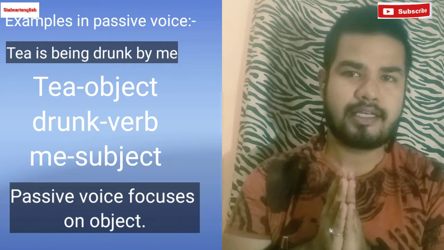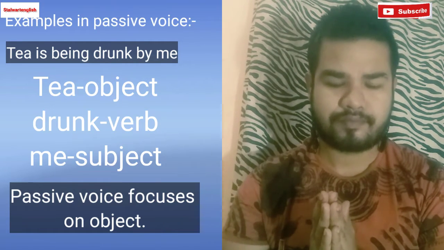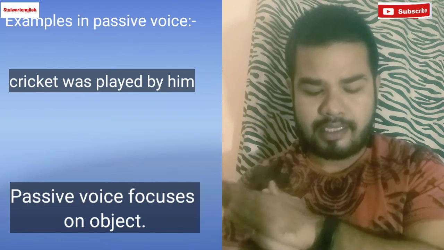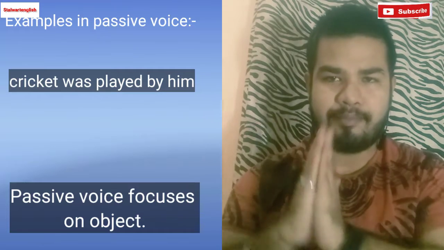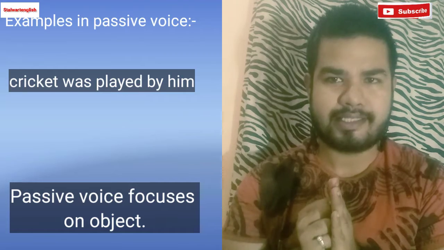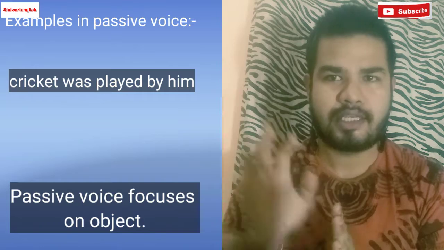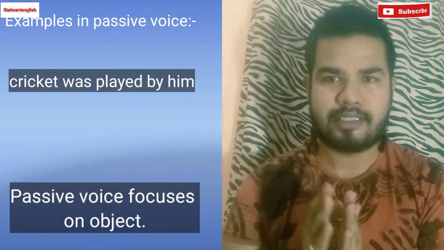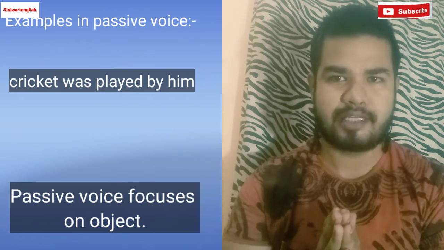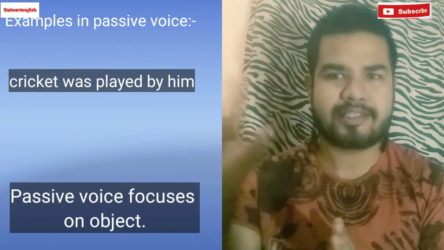Here tea is the main focus, right? Let's take a second example in passive voice. Cricket was played by him. Here the focus is cricket. Cricket is the object. Object comes first in passive voice. Cricket is the object, then played is the verb, and him is the subject. In passive voice, the main focus is the object.